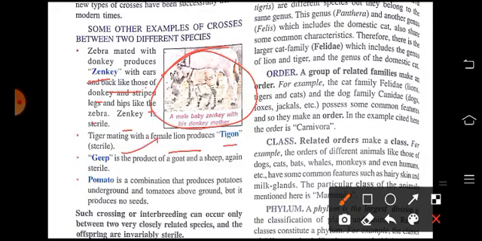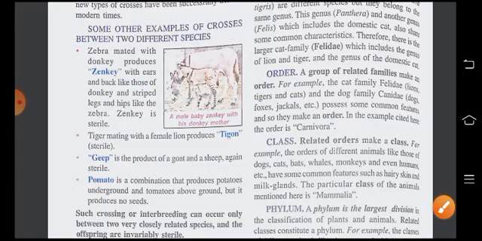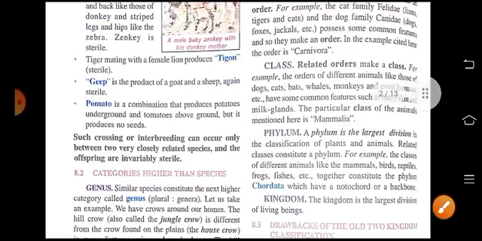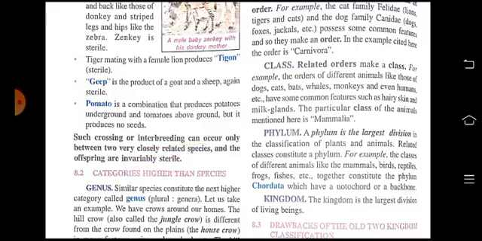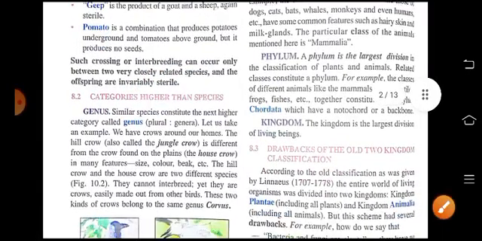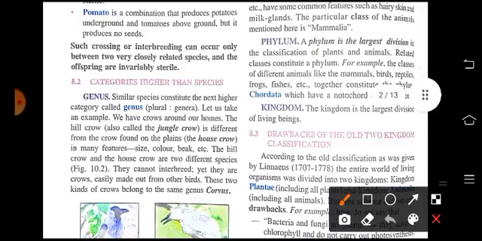Jeep is another example, a product of goat and sheep, which is also sterile. Pomato is a combination that produces potatoes underground and tomatoes above ground, but it is also sterile in nature because it does not produce any seeds. So such crossing or interbreeding can occur only between two very closely related species, and the offspring are invariably sterile in nature.